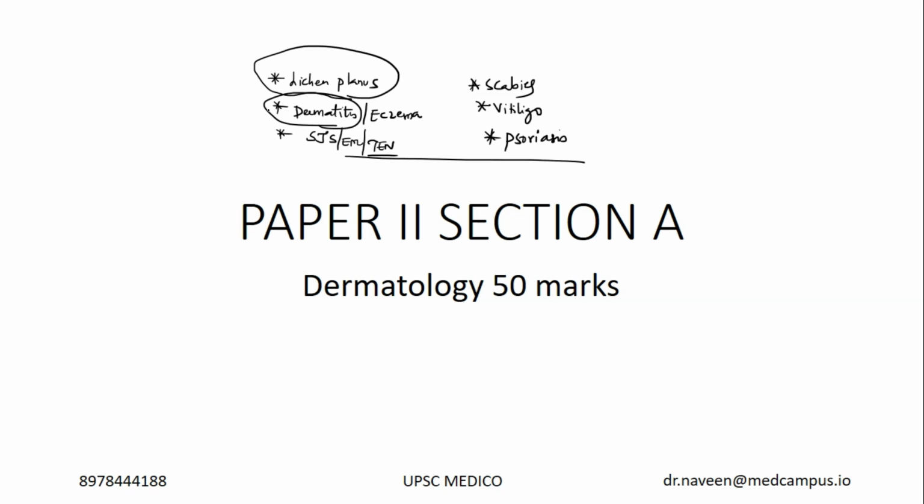Dermatitis was asked. So with regards to dermatitis, it is very important that a student should be able to differentiate a contact allergic dermatitis from an irritant dermatitis. A student should also know the different variants of dermatitis. So this year they asked about diaper dermatitis, diaper rash, which is an irritant dermatitis. So you should be able to differentiate a contact allergic dermatitis from an irritant dermatitis. This is one important thing.